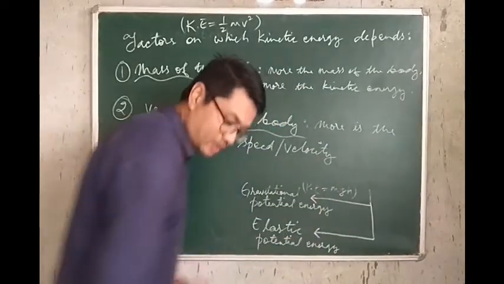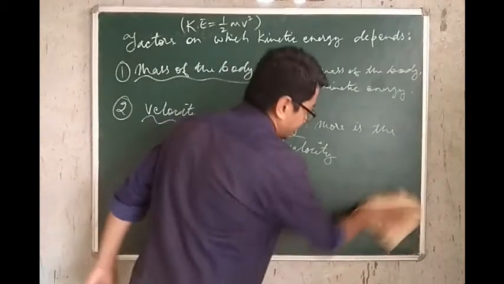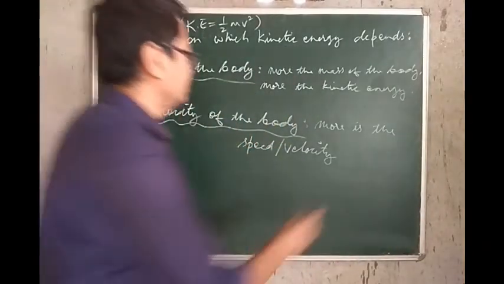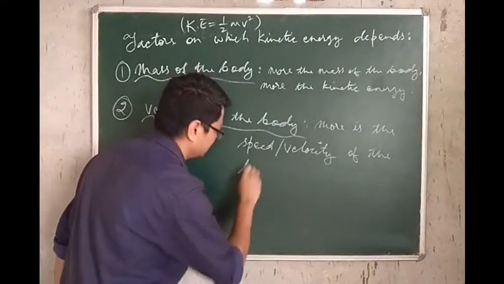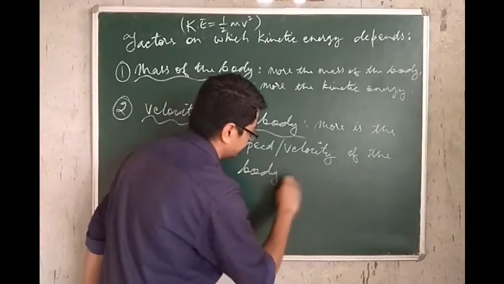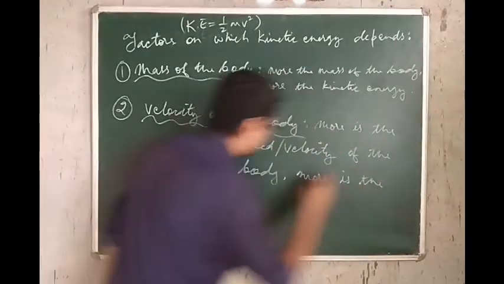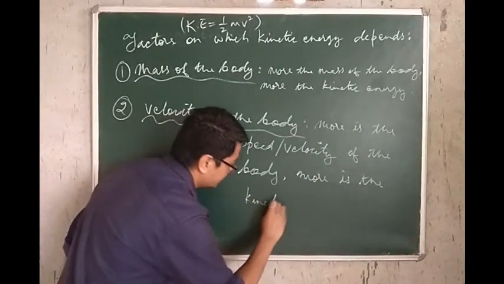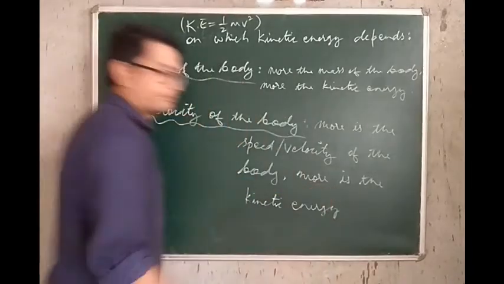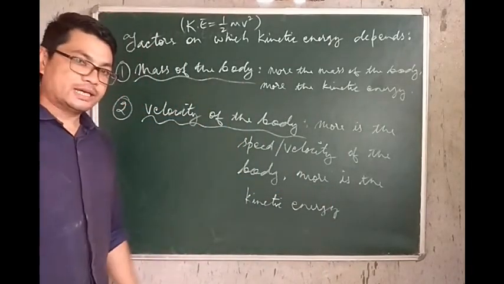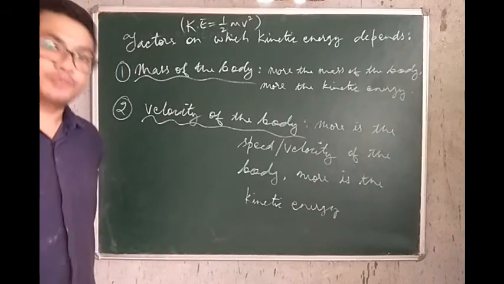More is the speed or velocity of the body, more will be its kinetic energy. More is the speed or velocity of the body, more is the kinetic energy. Class 8. So do remember these two factors on which kinetic energy depends.